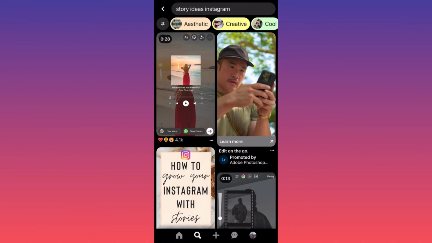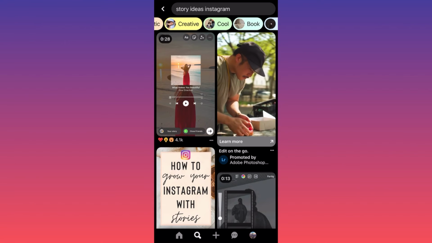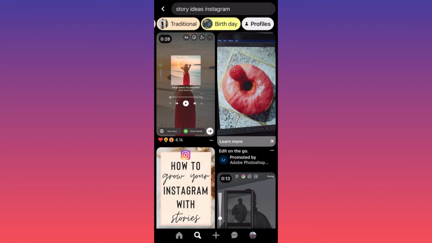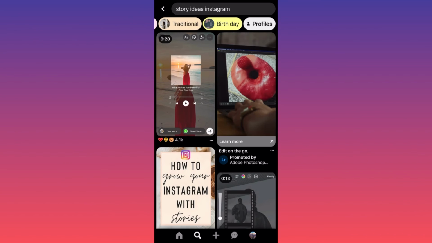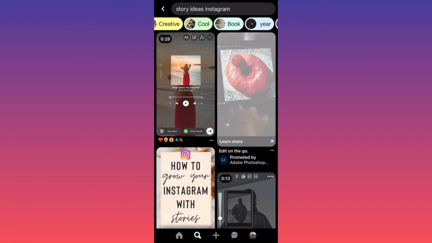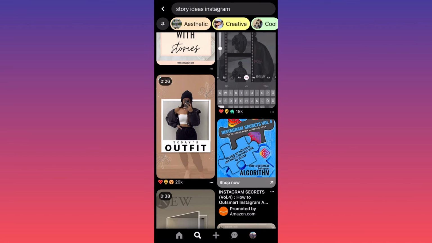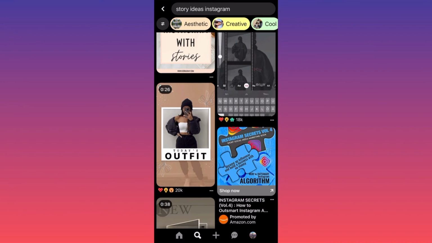Also, another pro tip over here, guys, if you look at the top filter, we can essentially scroll through different genres or keywords to find ideas. So we have a birthday, traditional, we have selfies, posts, creative, aesthetic, right? Pretty simply scroll down, we see this 18,000 likes. This is 20,000 likes.